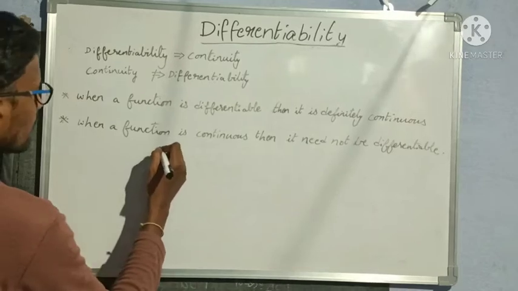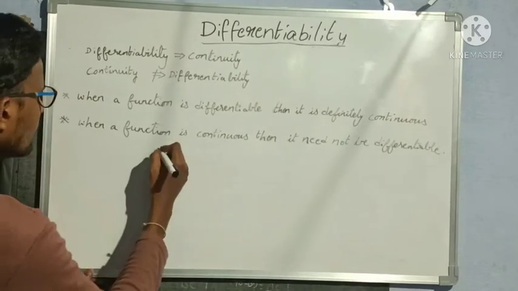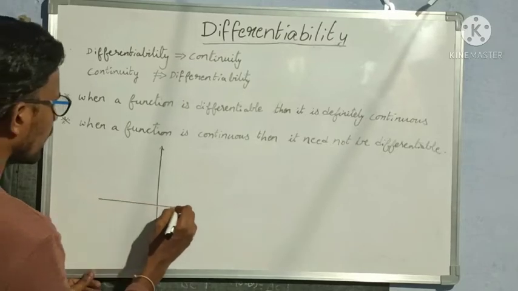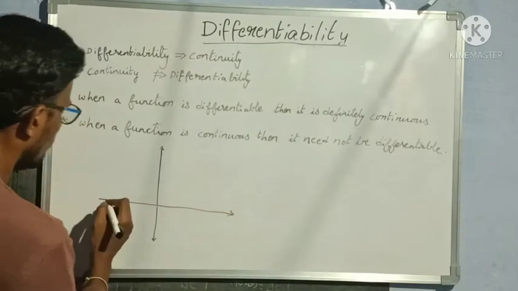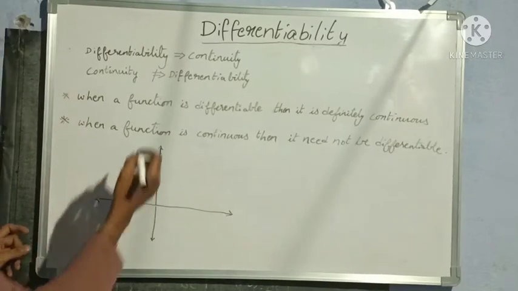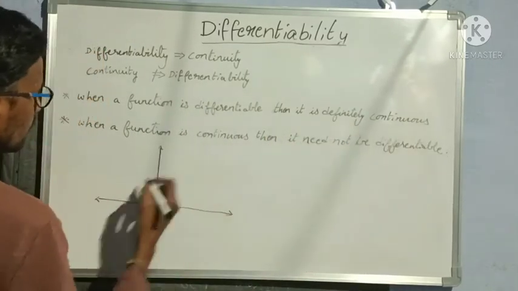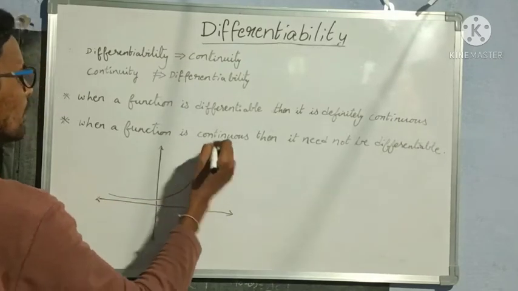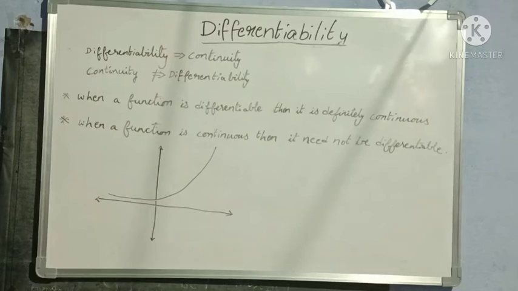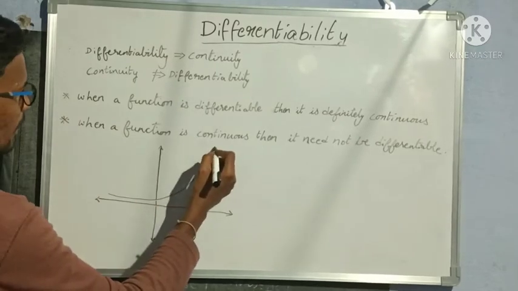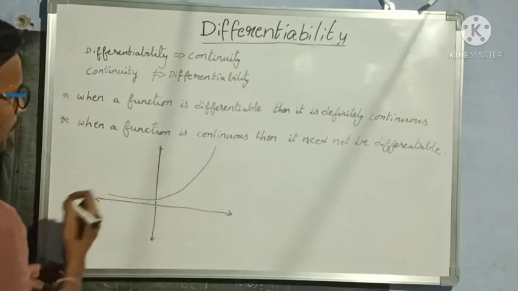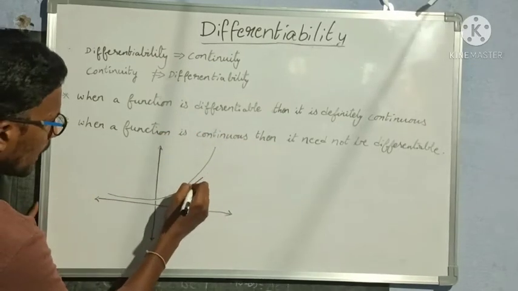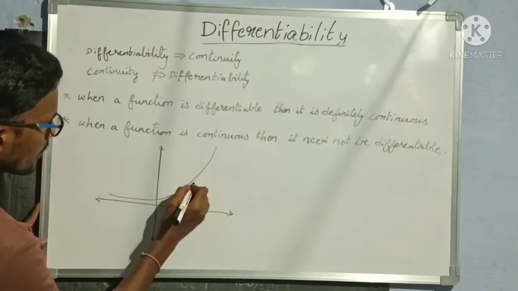So for suppose for the first example, I am taking graph like this. For the first sentence explanation, I am taking graph like this. Okay, when I want a differentiable function, same previous problem whatever I have taken, I hope this graph is a differentiable function. Is this graph continuous or not? Is this going continuously or not? So this is differentiable, means some slope of some tangent will exist and slope of tangent is also possible for this graph.